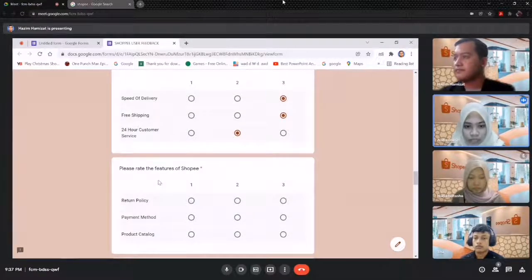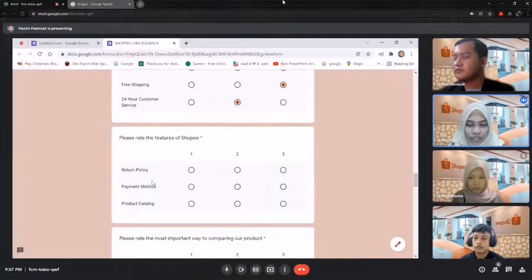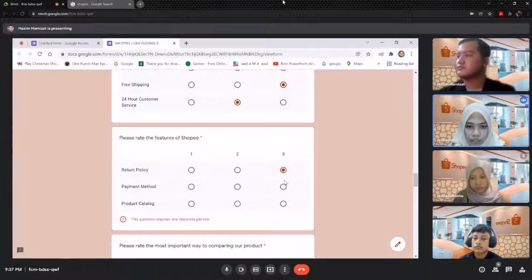Moving on from that, these are the features of Shopee that will be ranked next. Please rate the features of Shopee. For me, return policy is the most important, so I choose number 3. Payment method, I choose number 2. And product catalog is second most important, so I choose number 3.